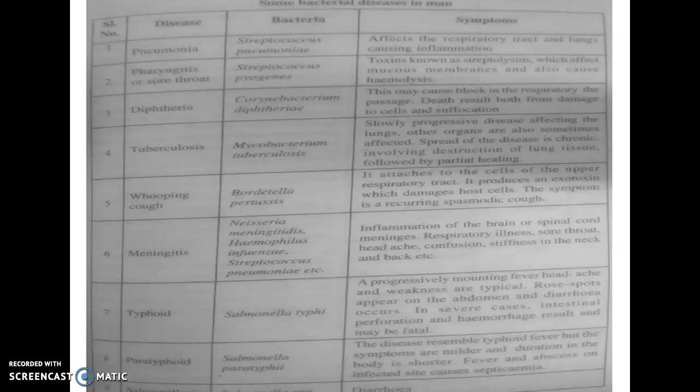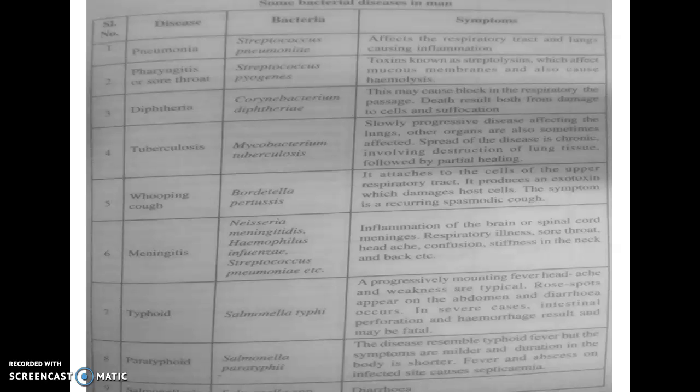Then come the infections of the gastrointestinal tract. This generally includes typhoid, paratyphoid, diarrhea, plague, cholera, tetanus, and anthrax. Typhoid is caused by the bacteria Salmonella typhi. It is progressively moderate.